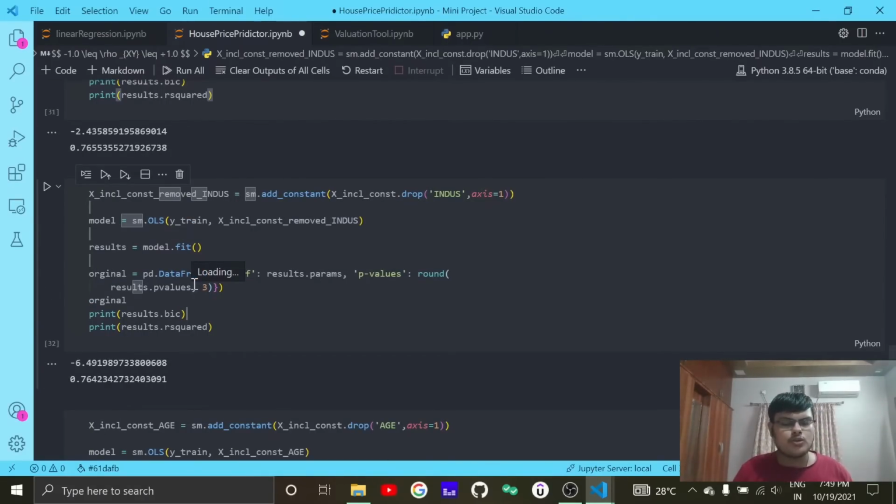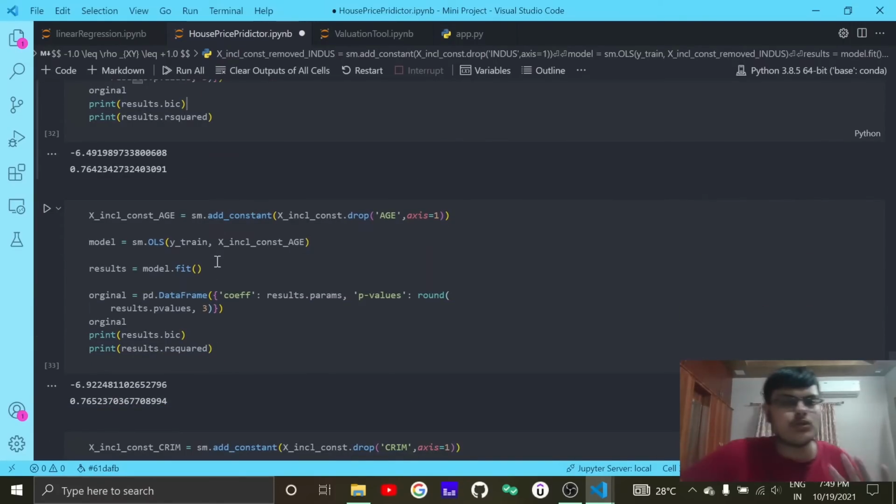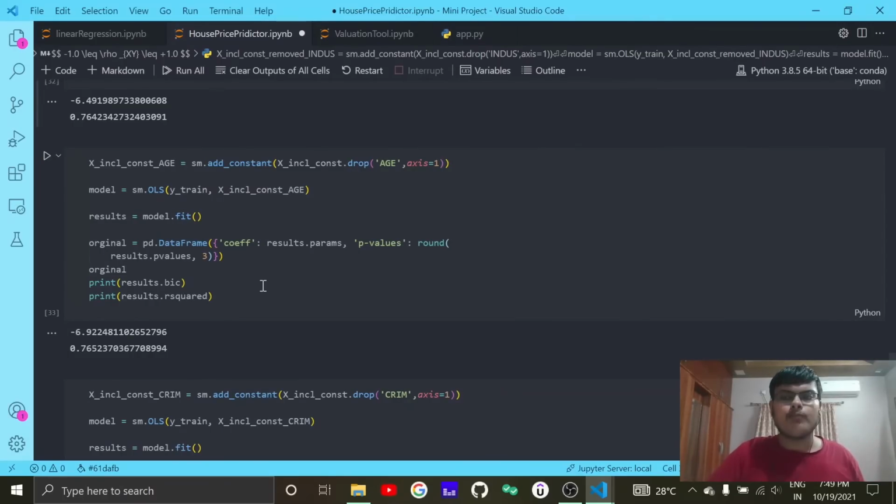So the intuition here is that if you have a smaller value in the BIC, that is the Bayesian information criterion, you can simply remove the parameter. If you get a higher value than the previous default value of minus 2.4, then you cannot remove the parameter. This is how you actually use your BIC values. They are a relative measure.